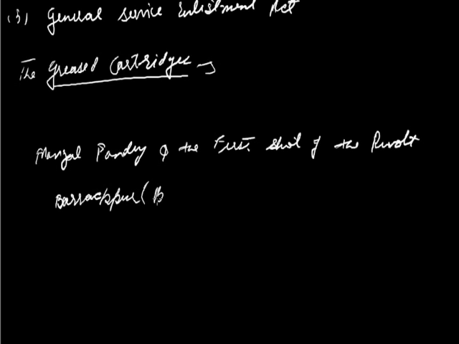Barrackpore in Bengal. There, a Brahmin sepoy, Mangal Pandey, refused to use these greased cartridges and shot one sergeant on March 29, 1857. Mangal Pandey was arrested and hanged for this crime.